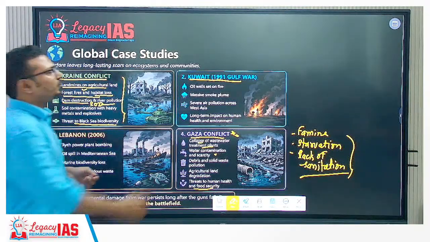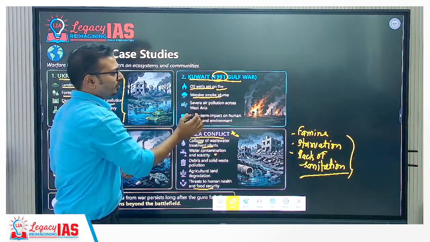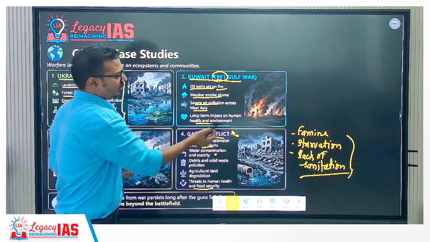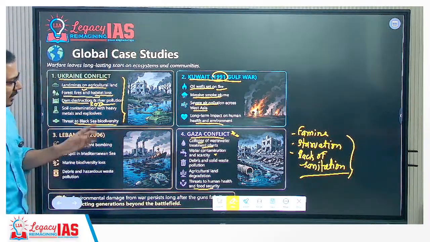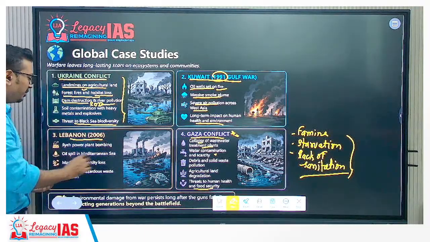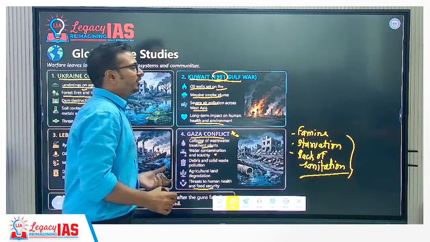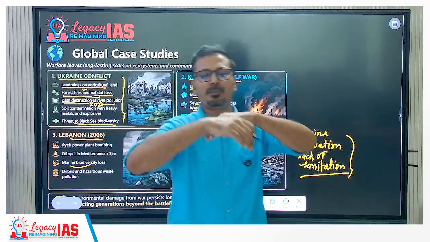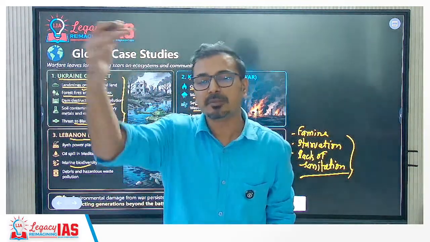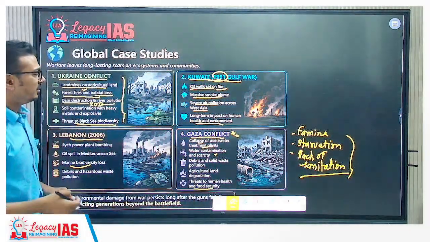Then you can give this: Kuwait 1991, oil wells set on fire, massive smoke plumes, severe air pollution across West Asia, long-term impact on human health and environment. Also Lebanon 2006, it resulted in an oil spill in the Mediterranean Sea, and marine biodiversity loss happened. Ultimately you should understand that war may stop after 1 year or 2 years or 5 years, but its impact remains for a long period of time. So these case studies you can give here.